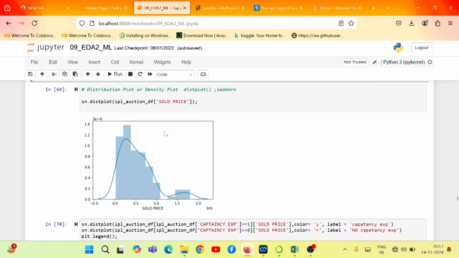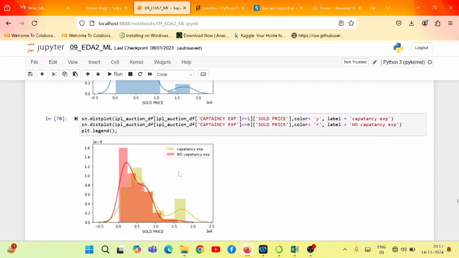So if you plot it, this is a dist plot of the sold price. Now you may see here what I have done. I have plotted this dist plot with the captaincy experience and without captaincy experience. So we are doing a comparison of sold price with and without captaincy experience, right?